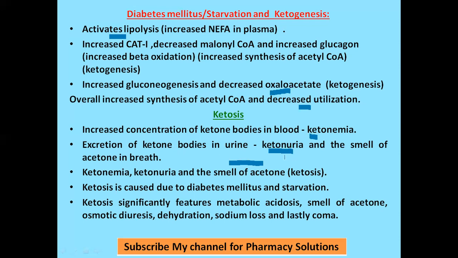That condition is called ketonuria. Increased concentration of ketone bodies in blood will also lead to expulsion of acetone through breath. Smell of acetone is seen in breath. So this triad of ketonemia, ketonuria, and smell of acetone in breath is called ketosis.